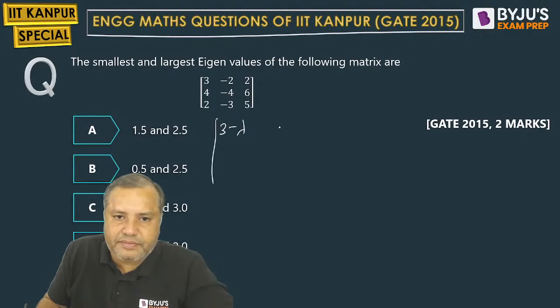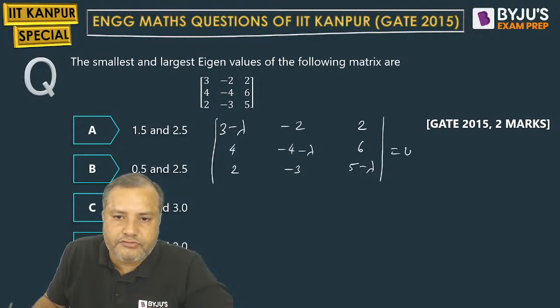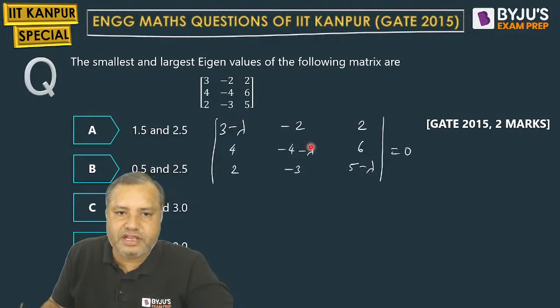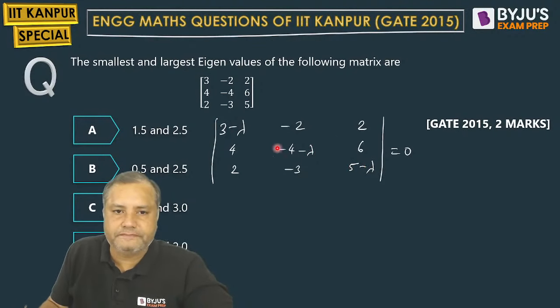So 3 minus lambda, minus 2 and 4, 4 minus 4 minus lambda 6, 2 minus 3, 5 minus lambda, minus 4 minus lambda, 5 minus lambda. Okay, now what to do? Just solve this.